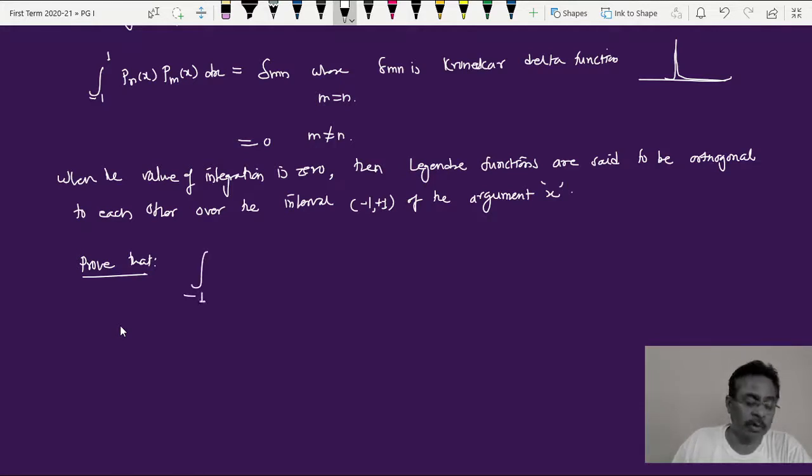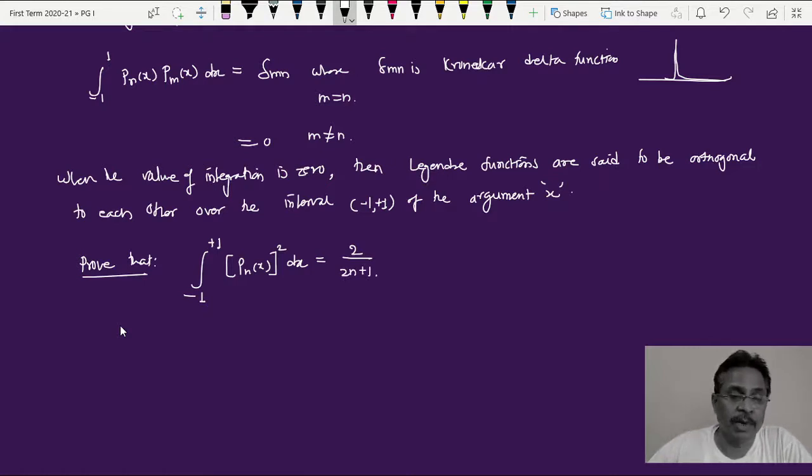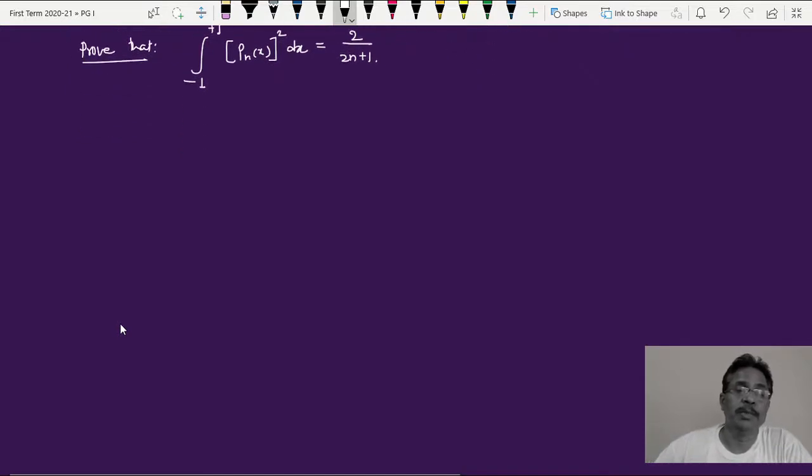So be very careful about this. Integral from -1 to +1 of Pn of x, this bracket squared, into dx is equal to 2 upon 2n plus 1. So using this orthogonality condition, we have to prove this: integral from -1 to +1 of Pn of x squared into dx is equal to 2 upon 2n plus 1. Let's go for its proof.